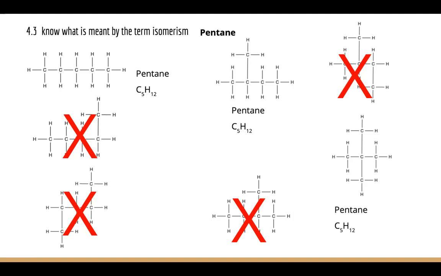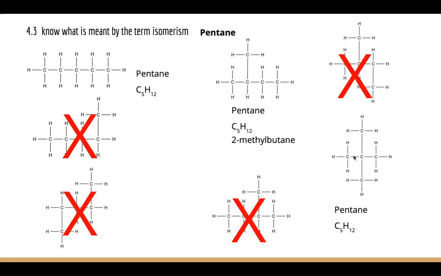If we were to look in a bit more detail and try and name those, you'll see that this molecule here is based on a 4-carbon structure, butane. What we've done to butane is we've got a methyl group, or 1 carbon group, and we've added it to butane. So it's methyl butane, 1 carbon, 4 carbons. And we can be even more specific and say where we've put this methyl group on. It's on carbon number 1, carbon number 2. So the methyl group is on carbon number 2 in butane. So we call it 2-methyl butane.